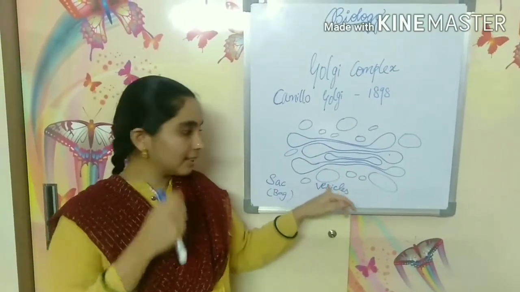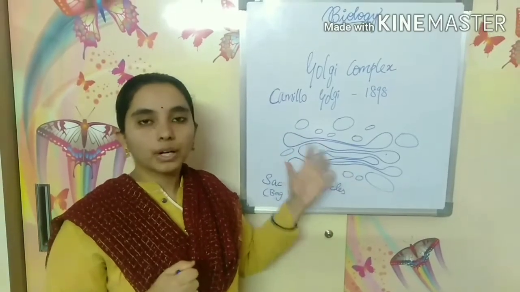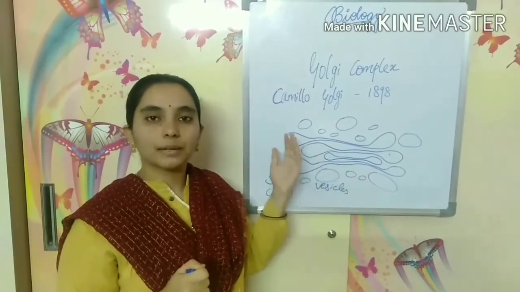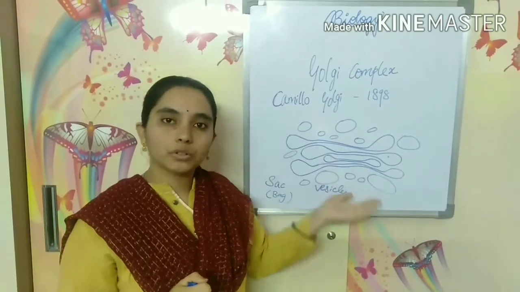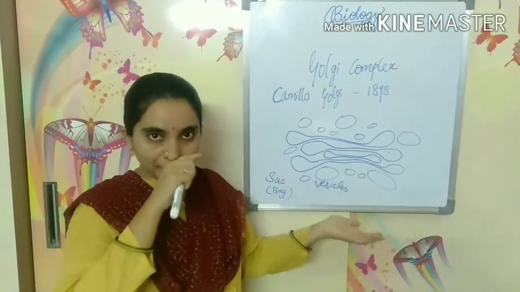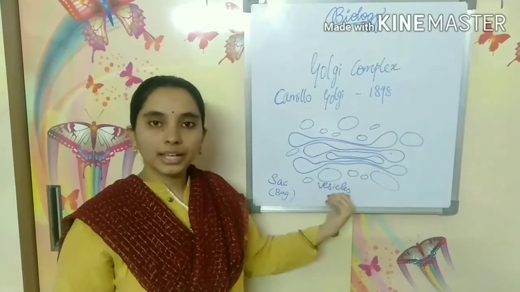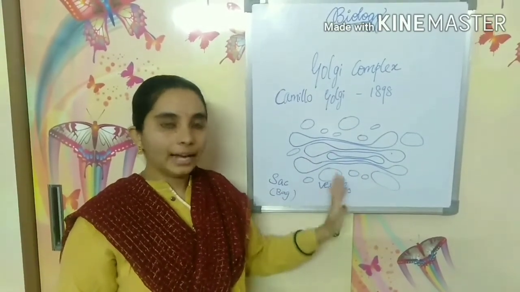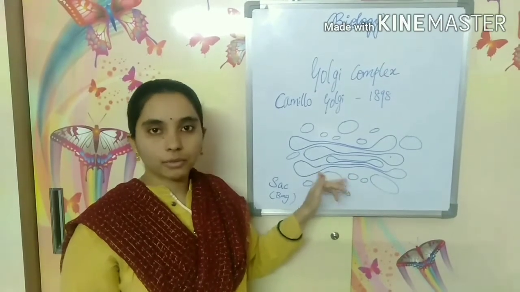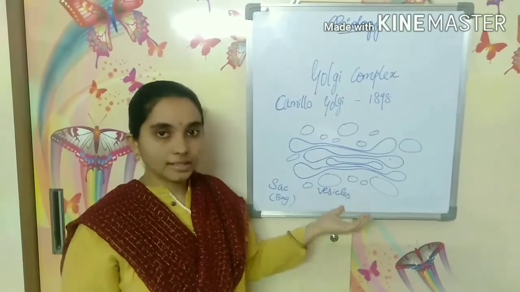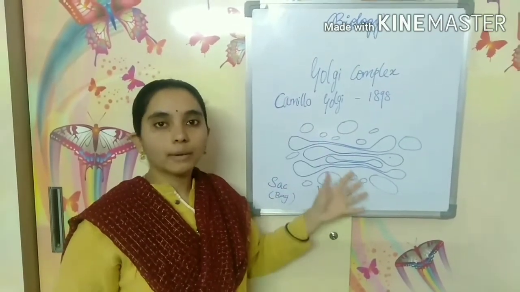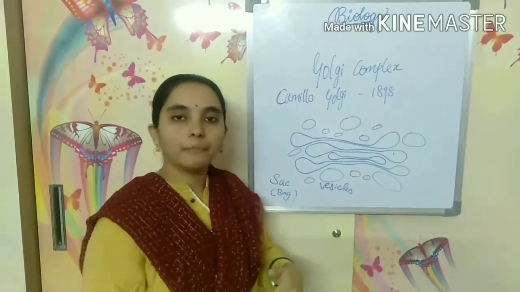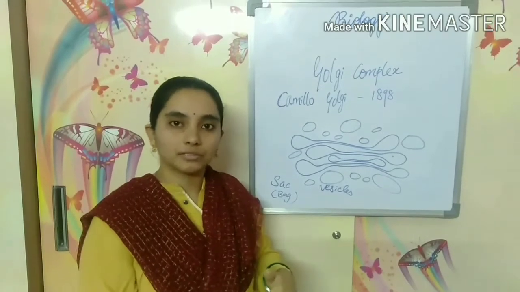Okay, so these vesicles are fluid filled. Now whatever substances are prepared in ribosomes or endoplasmic reticulum, the proteins, fats, lipids, they come into the structures of the Golgi complex, and these fluid-filled vesicles will store or pack the material before passing it to other parts of the cell.